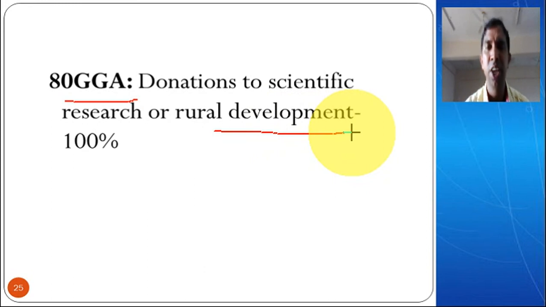So if you are giving any donation to any institution promoting rural development, or directly for rural development or scientific research, then you can claim 100% of the amount.